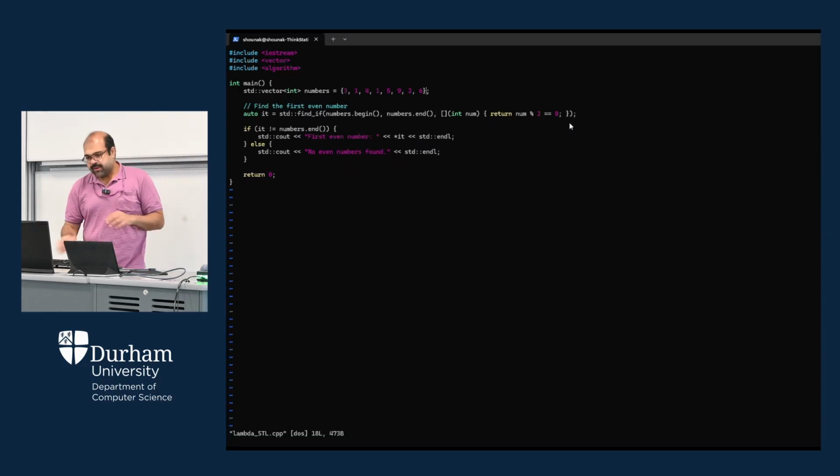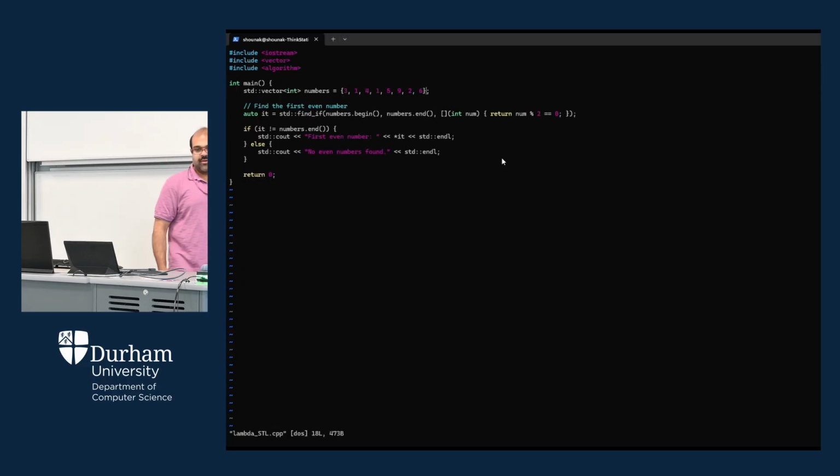Okay. So now we are assigning the entire thing into another variable which is of auto type. Okay, its data type is auto. So whatever you have, it could be actually stored in it, right? So if it not equals to numbers.end, that is, you have not yet exhausted the entire vector, so you can actually print the first even number. So just print the first number, that is star it, and then you have the std cout no even numbers found. So you don't have any numbers that is actually even.